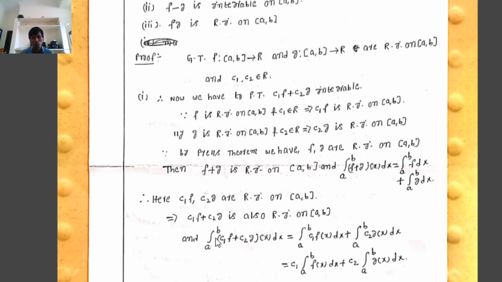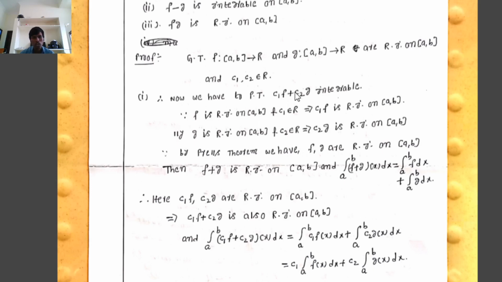Therefore, the integral from a to b of (C1 f plus C2 g)(x) dx equals the integral from a to b of C1 f(x) dx plus the integral from a to b of C2 g(x) dx. Taking the constant C1 outside of the integration, that equals C1 times the integral from a to b of f(x) dx, plus C2, taken outside of the integration, C2 times the integral from a to b of g(x) dx.